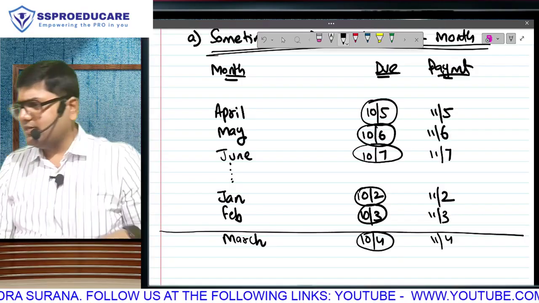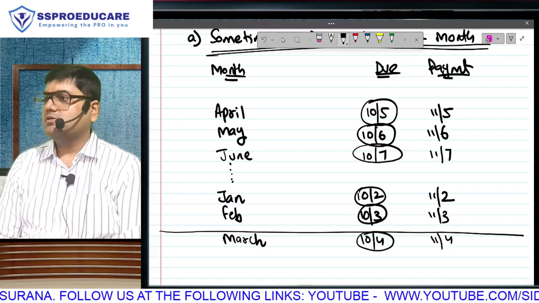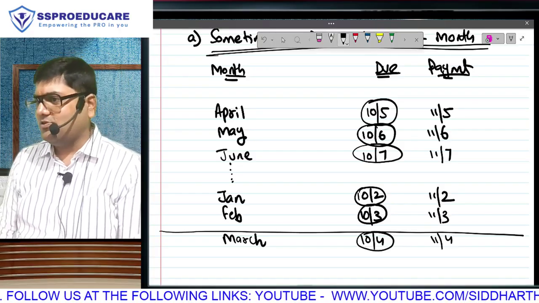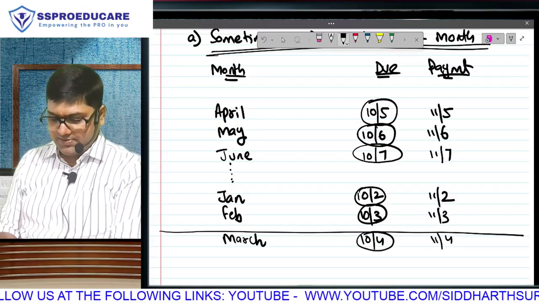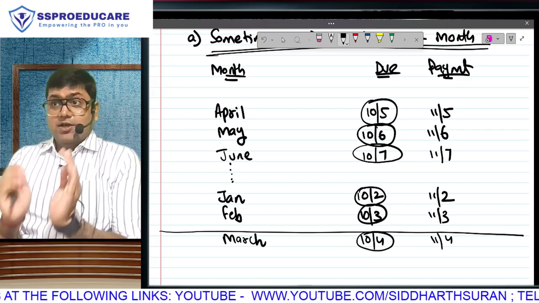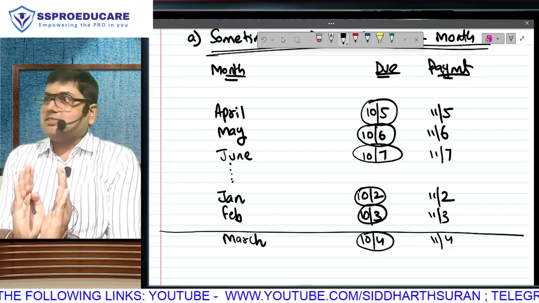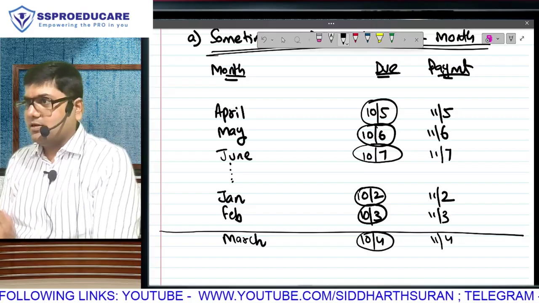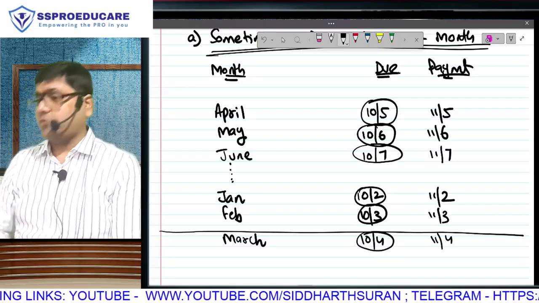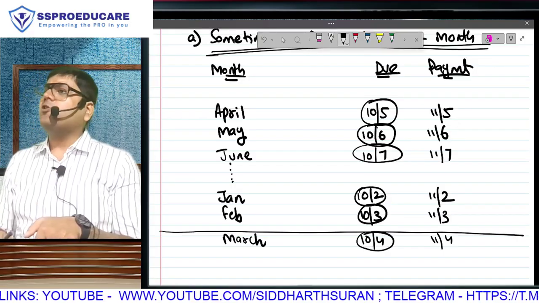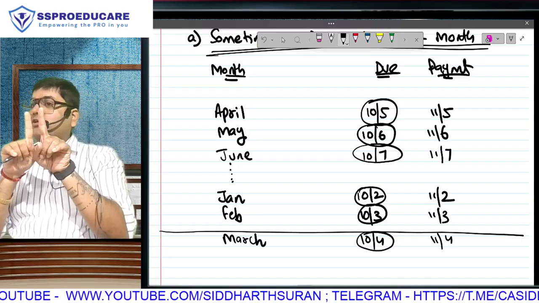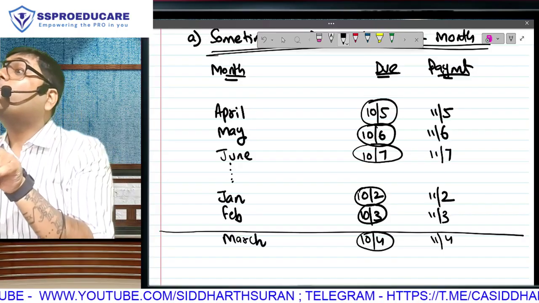Tell me one thing. Salary is taxable when it is due or received, whichever is earlier. And that earlier date is also in the next year, no? So this salary will be taxable when? Next year. That means the last month's salary will be taxed in the next year, because the earlier date is falling in the next year. And that also means this year we will pay tax only on the salary of Popat.